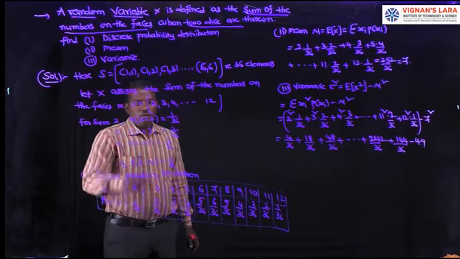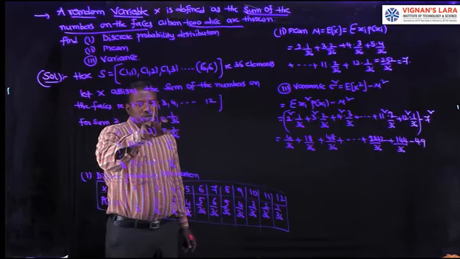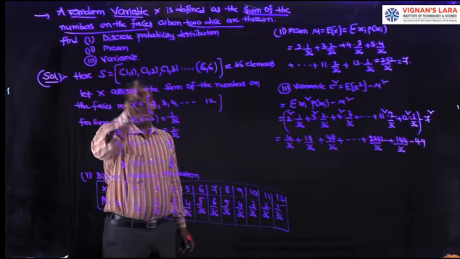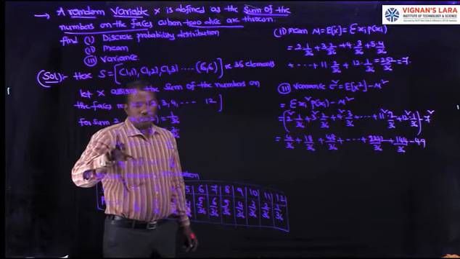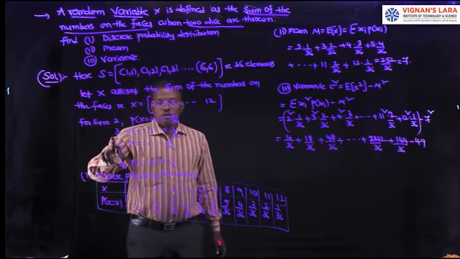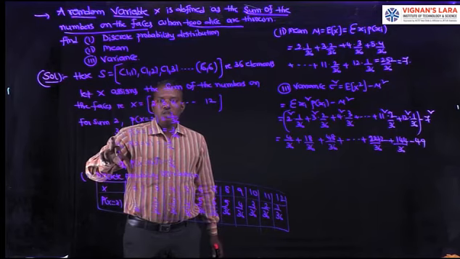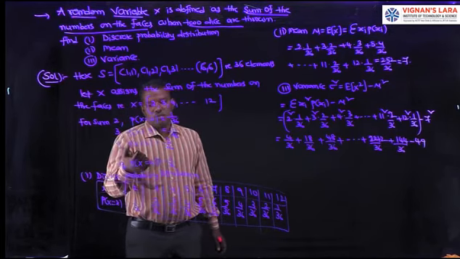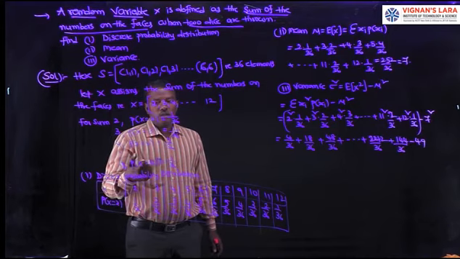For 2, its probability is only one case out of 36, (1,1), so 1 by 36. For sum 3, the number of favorable cases are 2, (1,2) and (2,1), so 2 by 36. For sum 4, (1,3), (2,2), (3,1), so 3 by 36.